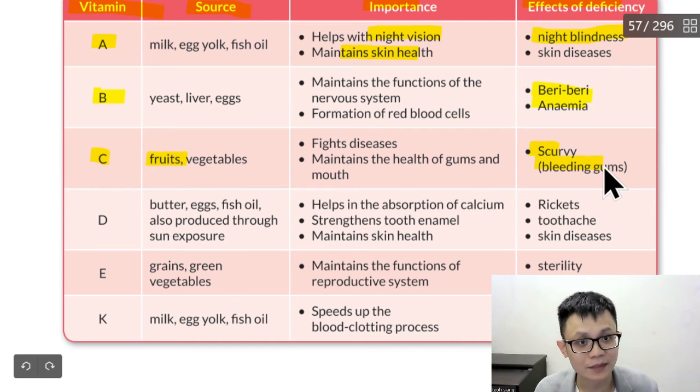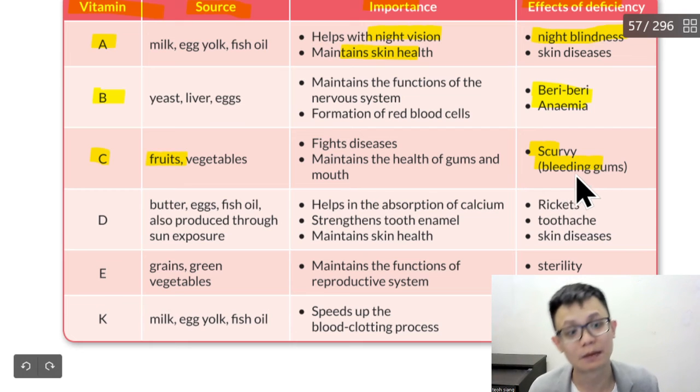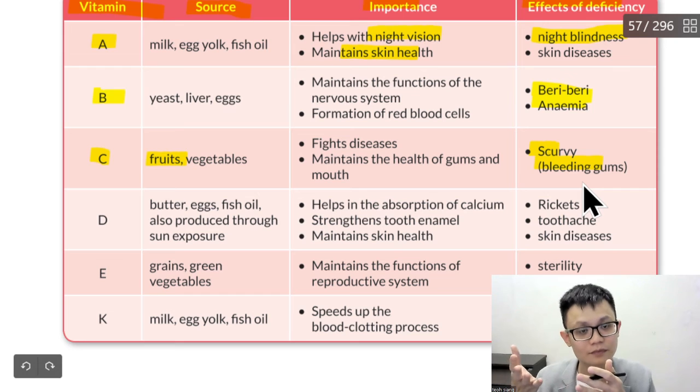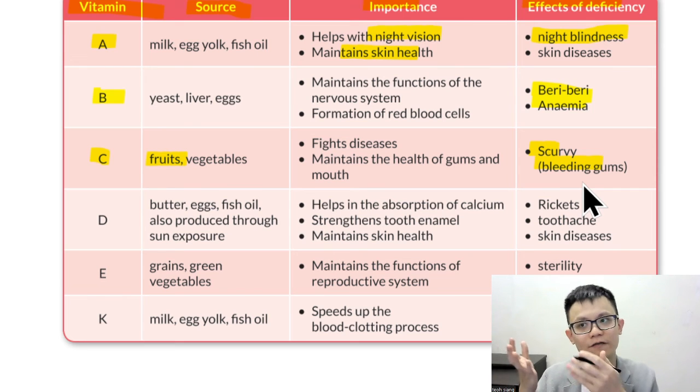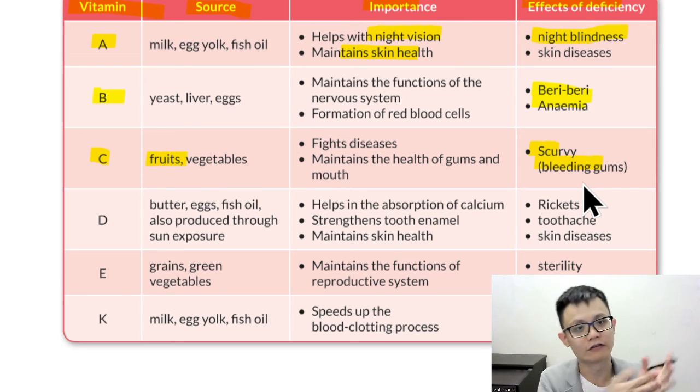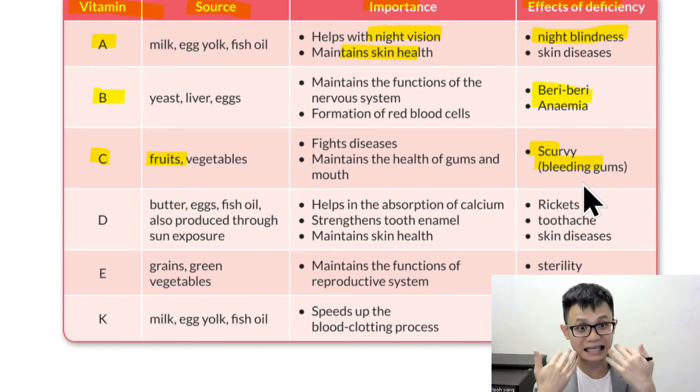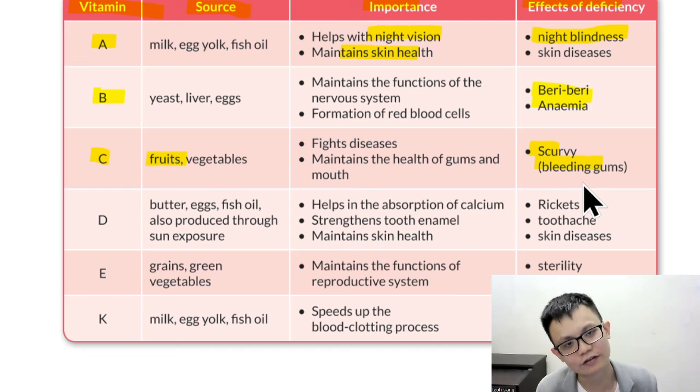Nowadays we don't have this problem, but long ago a lot of people died due to scurvy because they traveled by ship. For example, from Europe to Asia takes around 3 months. For 3 months on the ship they didn't eat orange and kiwi. So their mouths bled until they died and they didn't know why. Until they realized, oh, it's scurvy. So they started to put vitamin C on the ship and it was easily treated.